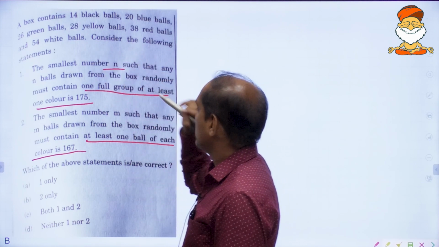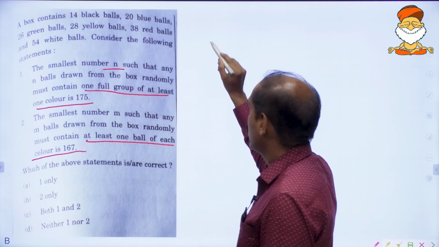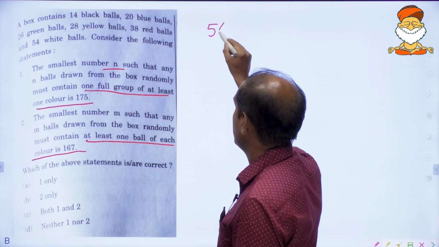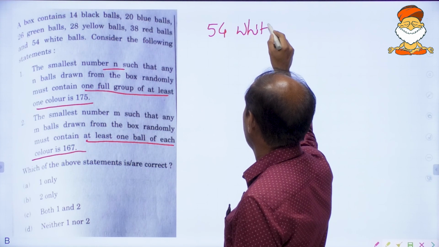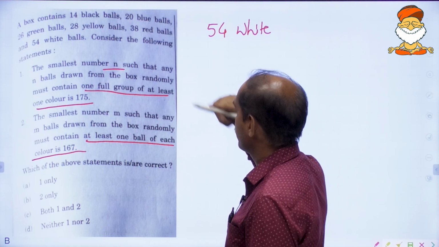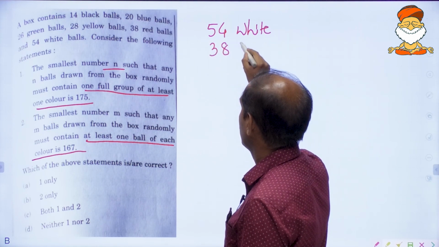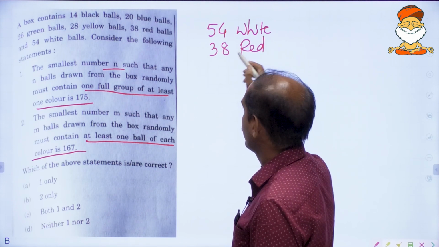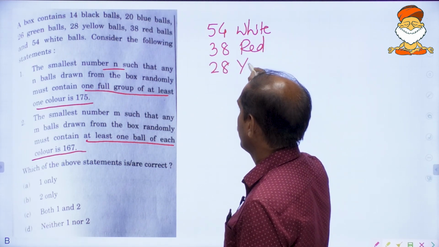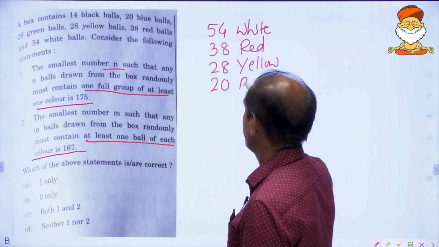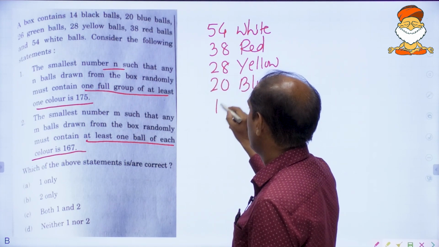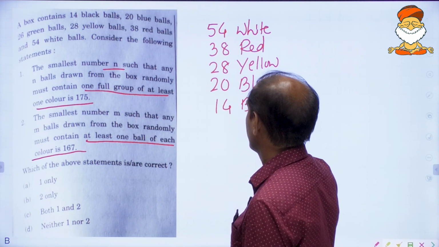Here first pick up the greatest numbers. 54 is the greatest, those many we have got white. 38 red, 28 yellow, 26 green, 20 blue, 14 black.